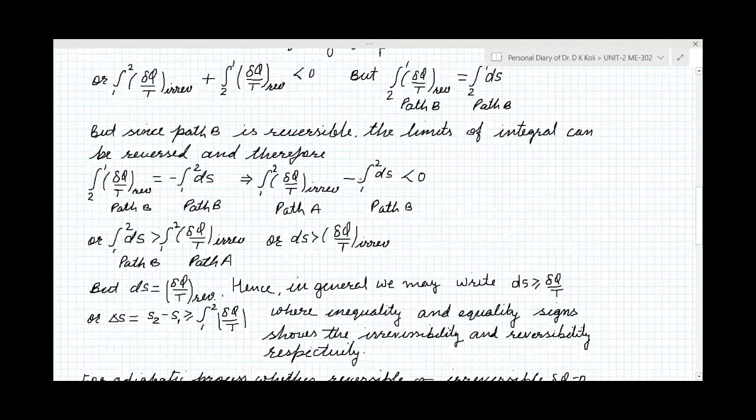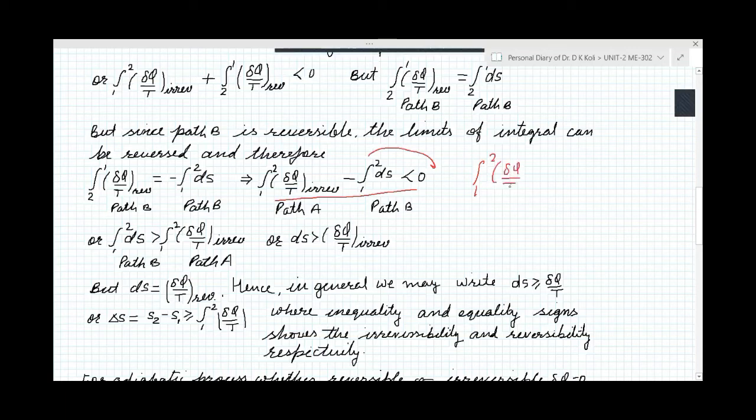I think this step is clear to you. In the next step you will see, when this whole term goes to this side, you look at it from here, is it greater or not? Yes sir. Okay, I can write one more step here: integral 1 to 2 of del q by T, it is irreversible.